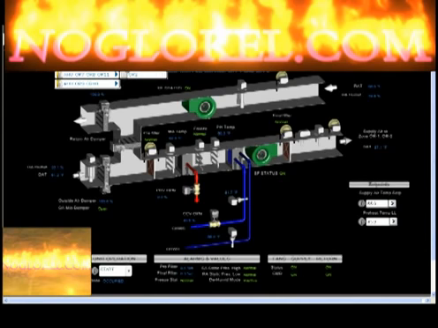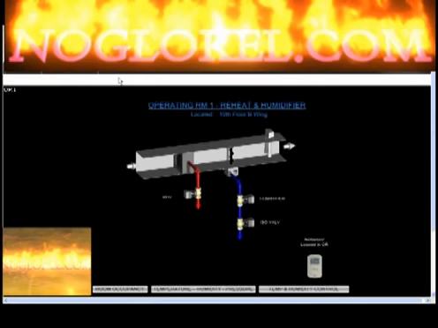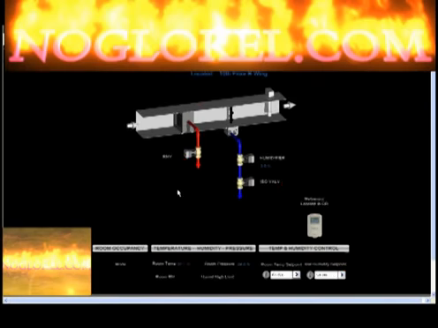First, OR number 1. This OR has a reheat attached to it and a humidifier valve. We'll see that the OR set point is 61 degrees and the temperature is 67 degrees.